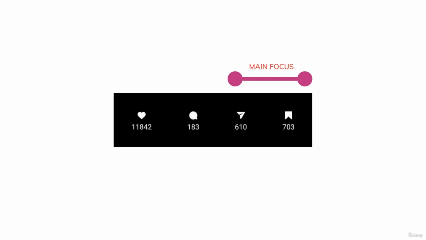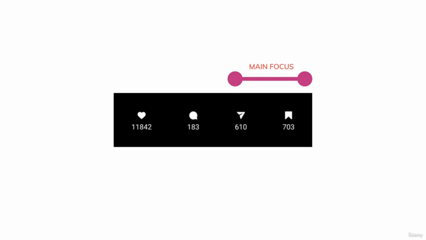That is the reason why people save your content as well as reshare it on their Instagram story and to other people. That is the first thing I wanted to tell you: focus on the number of reshares as well as the number of saves, and automatically you will be pumping up the numbers of likes as well as comments. Okay, great.